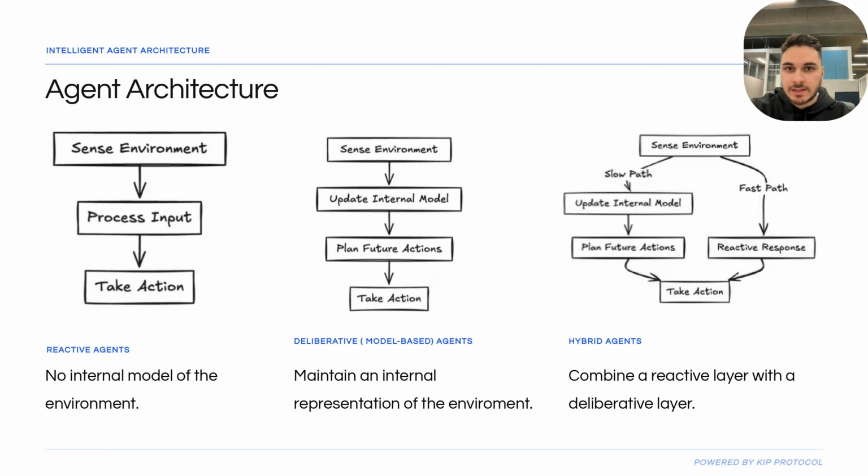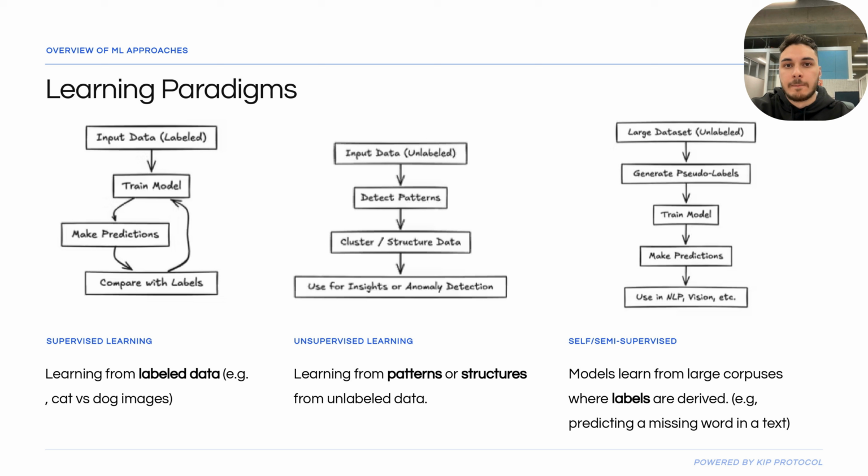The sweet spot is hybrid agents, which layer a quick reactive component with a deeper learning module. This lets agents respond instantly to new events and deliberate on strategy, much like you might instantly dodge falling objects and decide where to move for safety. So overall, hybrid agents combine reactive speed with deliberative depth.